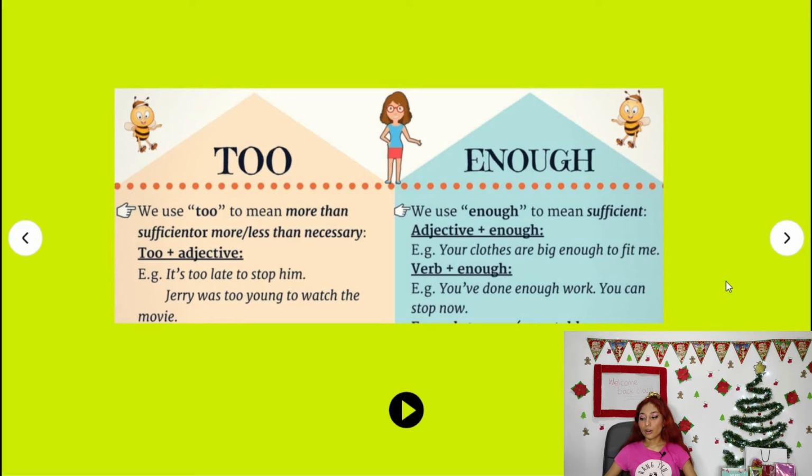So now we can go and review too or enough, because we saw this last week, but we learned a lot of topics, so I want to pay more attention to this. Remember that we use too to mean more than sufficient, more than necessary, y se escribe así en una oración: too plus adjective. Primero too y luego el adjective. For example, it's too late to stop him.